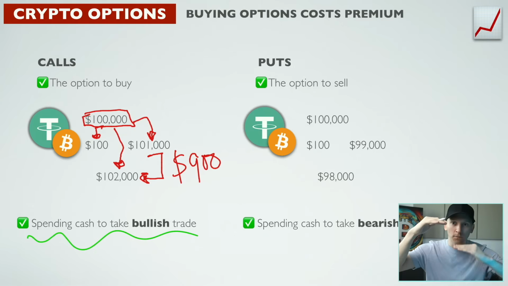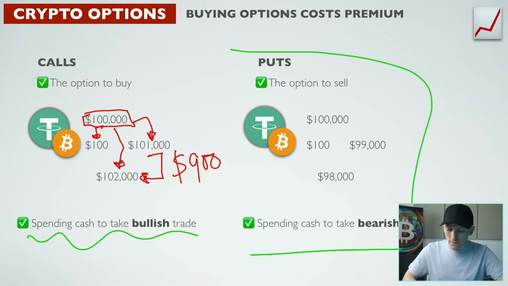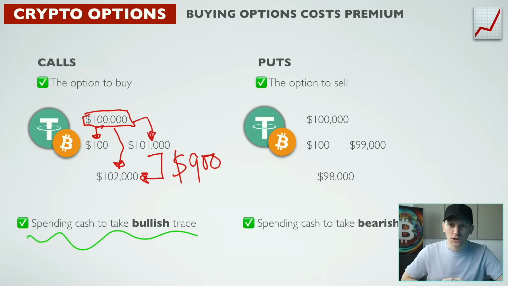If the Bitcoin price falls below that, then we can buy low and sell at this price and lock that profit in. So again, just like a put, you have to spend some cash. So we're going to be spending cash, and that premium is all that we pay out. We never get that back, but we're going to spend some cash in order to sell Bitcoin in the future.